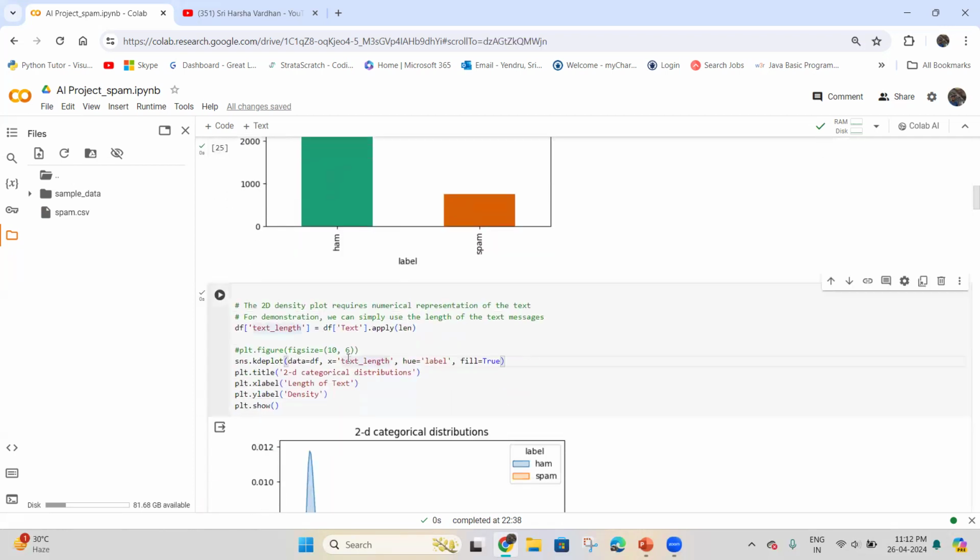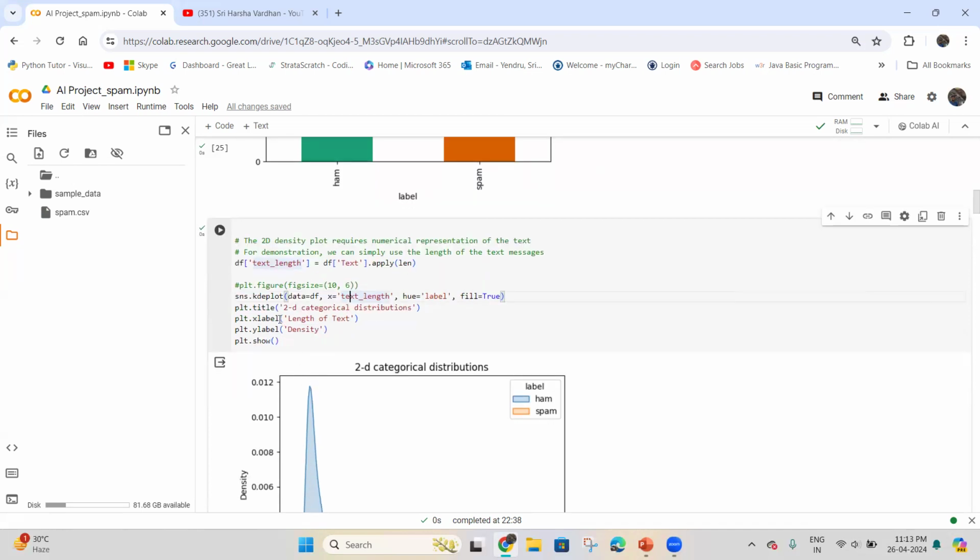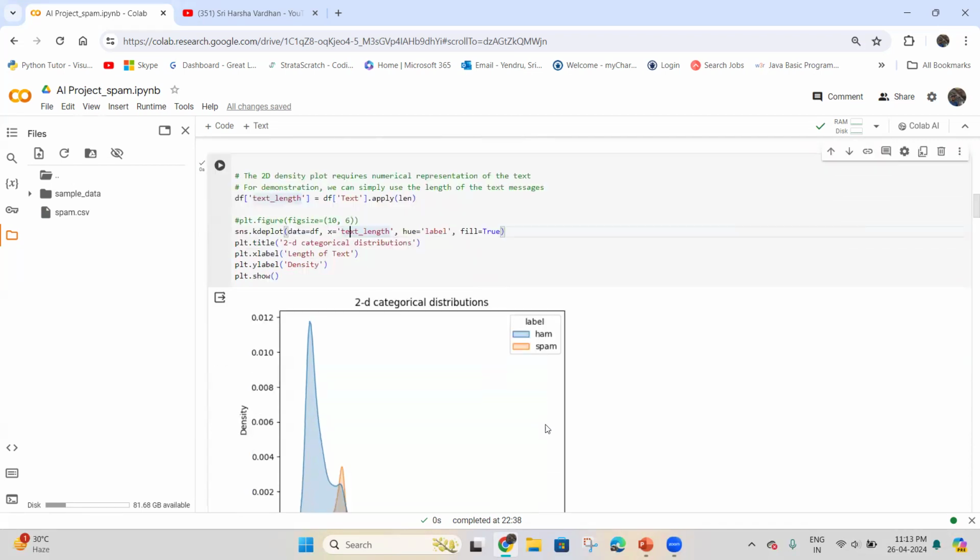And now coming to the density plot. In this code, we are calculating the length of each text entry in the data frame and plotting a density plot of text lengths, comparing different categories from the label column. Here we have two types of labels. One is ham and the second is spam. The label ham is denoted by the blue color, and the label spam is denoted by the orange color.